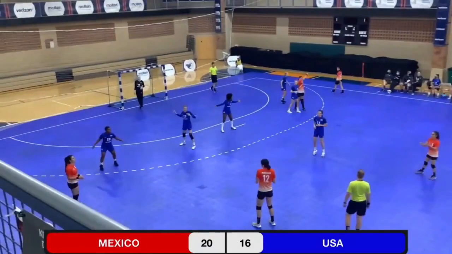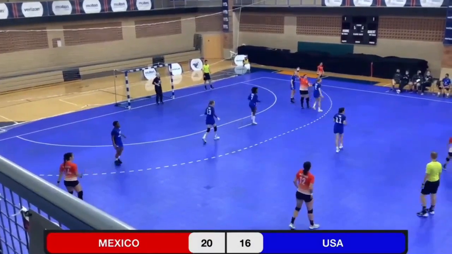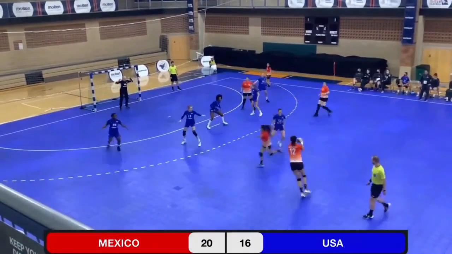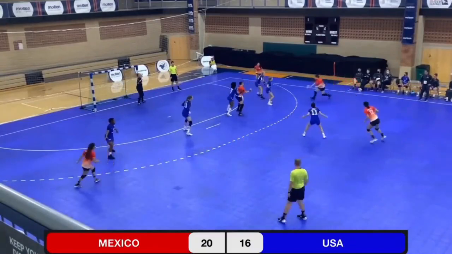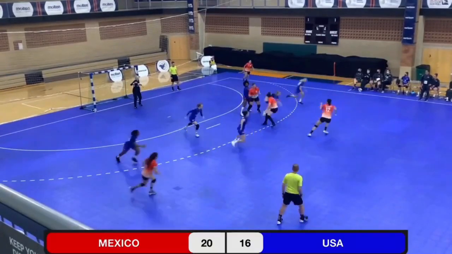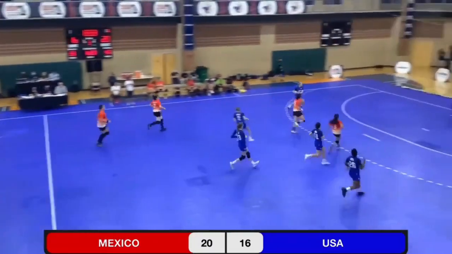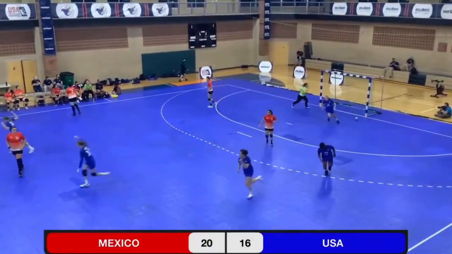Julia Taylor now on point in a 5-1 defense. And we have a steal. Brown to Benson, shoots, scores.